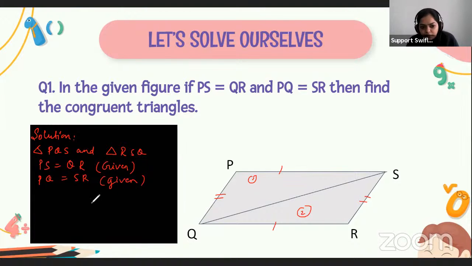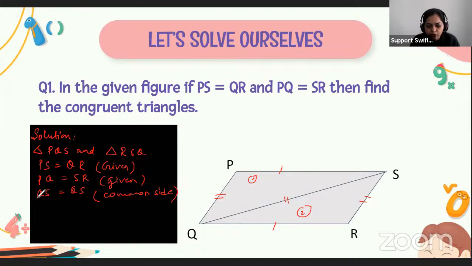All right. So I got the answer from one student that triangle QPS is congruent to triangle SRQ. Yeah, very good. Okay, let's check whether your answer is true or not. From this solution, PQ equals SR, it is again given. And also one side is left, that is QS. So QS equals QS. The reason is it is a common side of these two triangles.